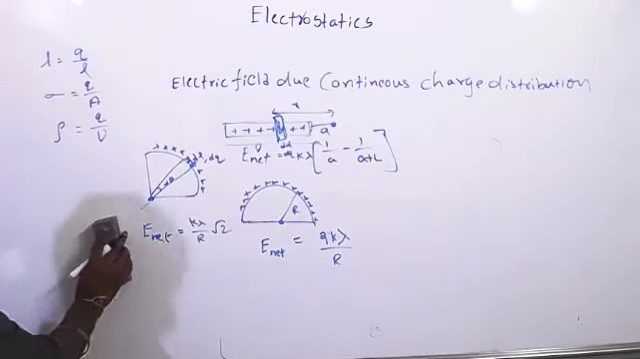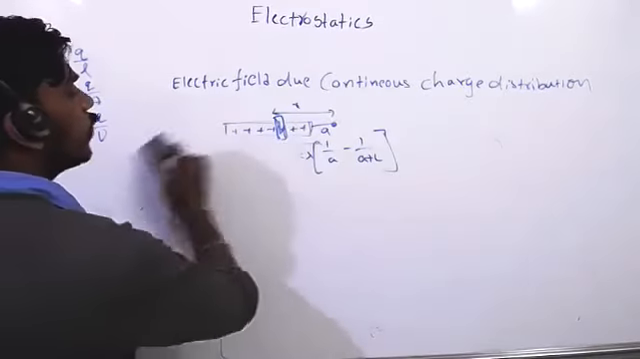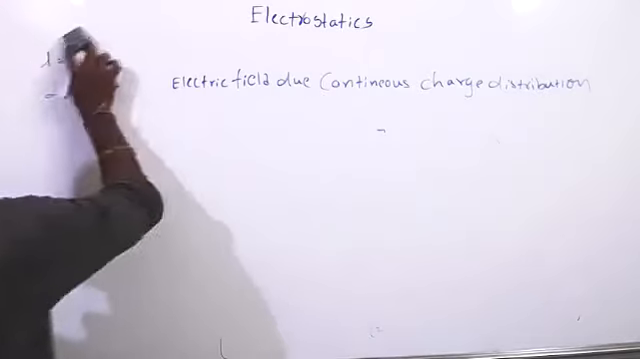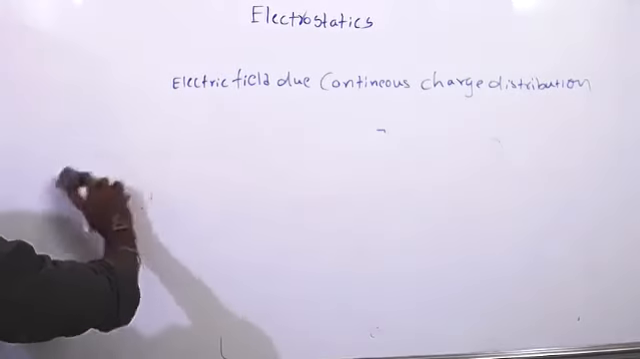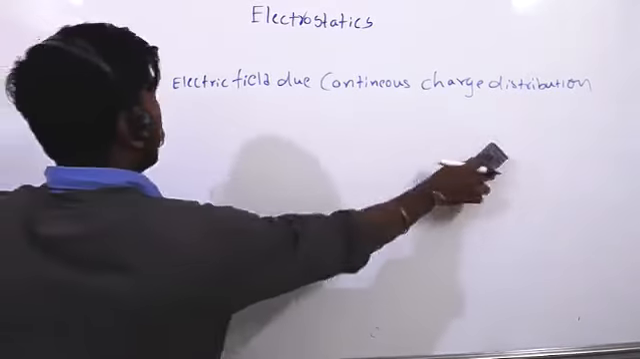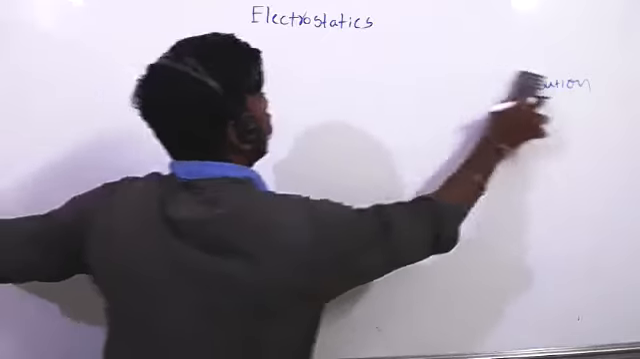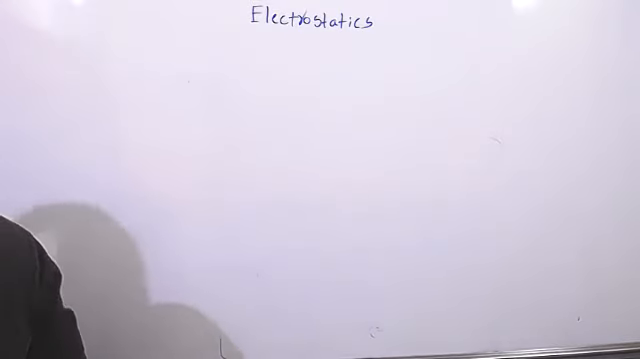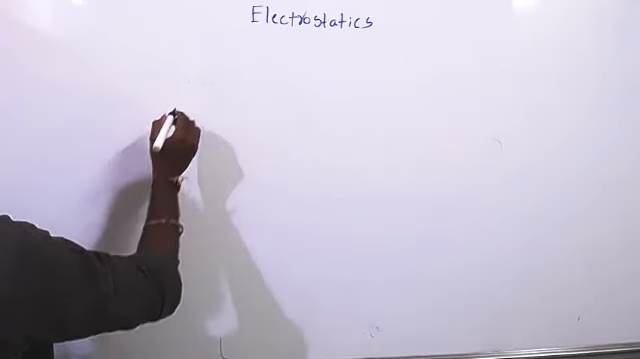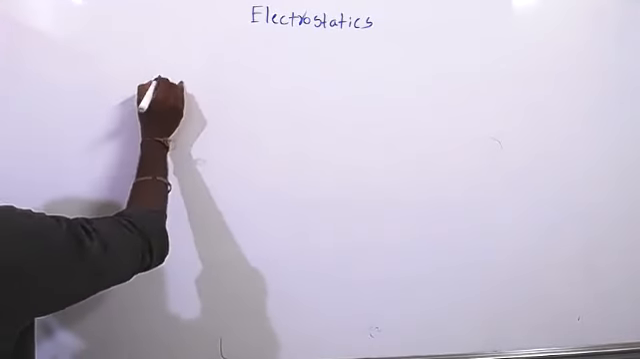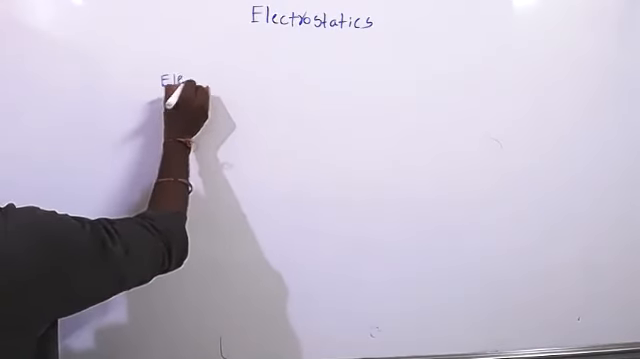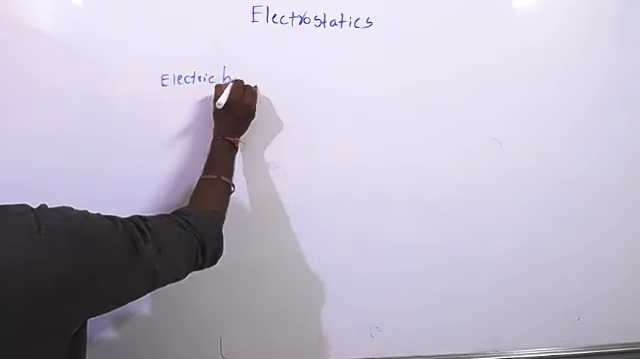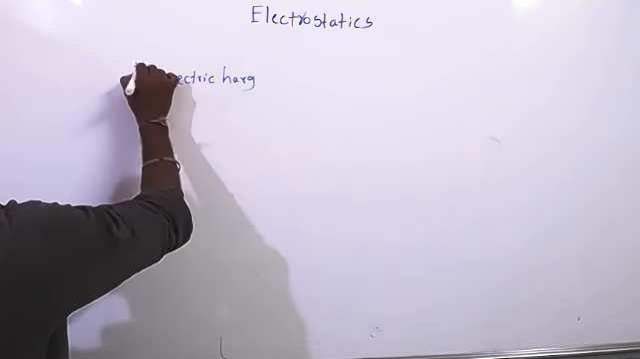It is a continuous charge distribution. Even uniform infinite wire also we have calculated. Finite wire and infinite wire also. And one more topic that we have learned, electric charges and fields. This is the fourth concept.